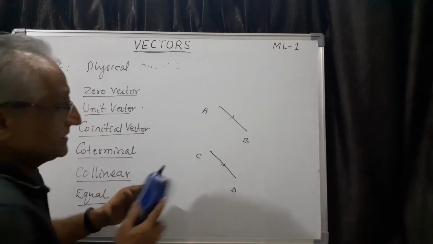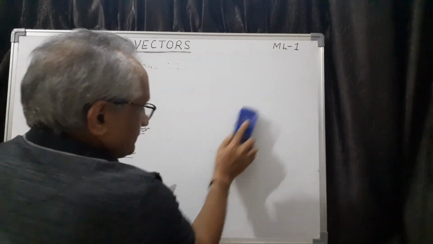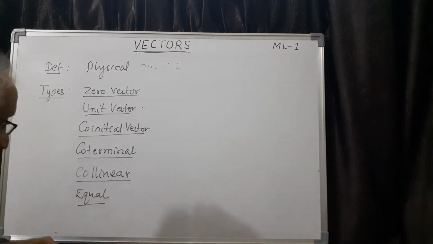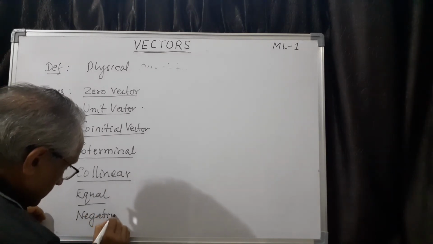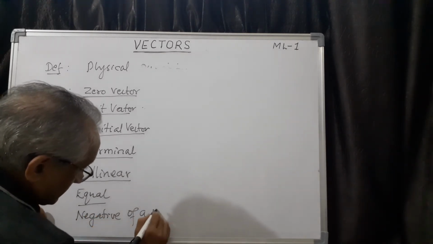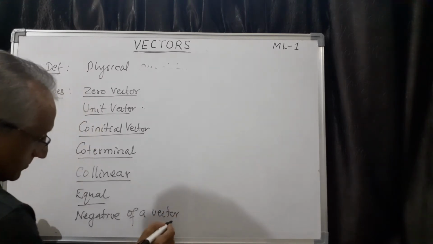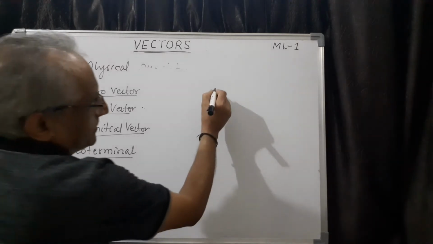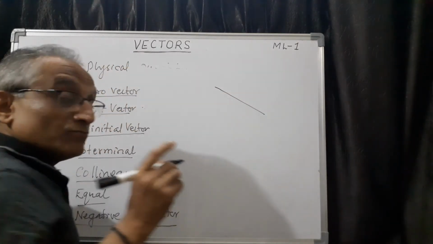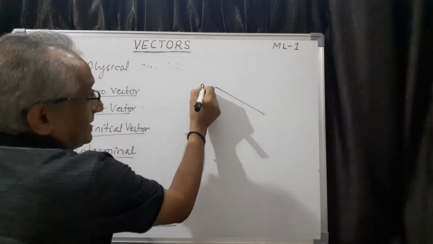Then the next one is negative of a vector. So next, negative of a vector, important. So this is the next concept, negative of a vector. Say for example, you take a vector. The moment I say vector, I can say AB.